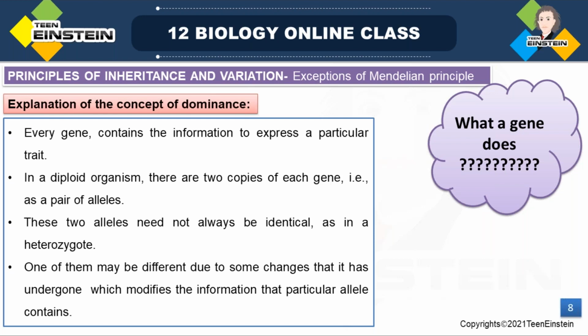You know that a diploid organism has two copies of each gene, right? In the case of humans, from each parent you are getting one set of chromosomes, so you have two copies, or two alleles, of a gene. We call these two copies a pair of alleles.